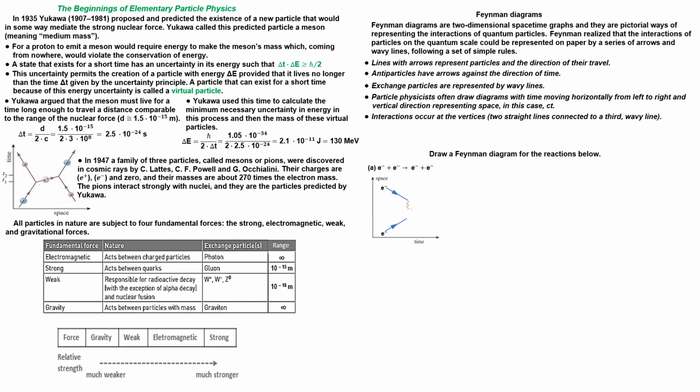As they get close, momentum and energy get transferred from one to the other, carried by a photon represented by a wavy line, and then the electrons scatter away from each other. Note that Feynman diagrams tell us nothing about the actual paths of the two particles. The angles in the diagrams have no significance.